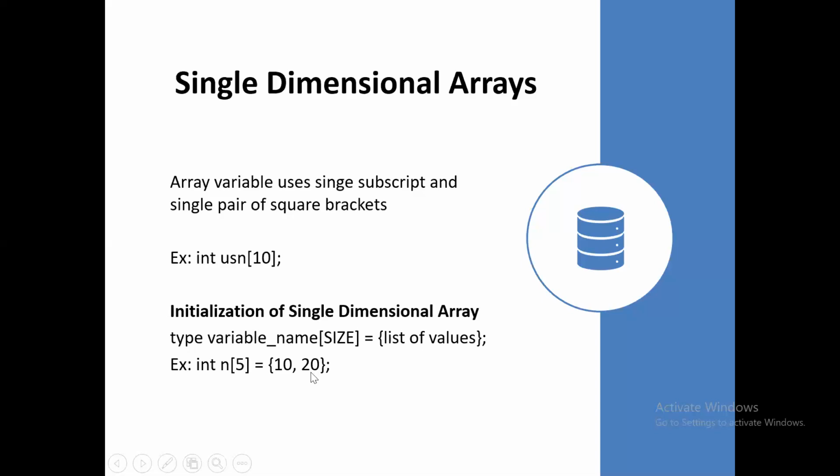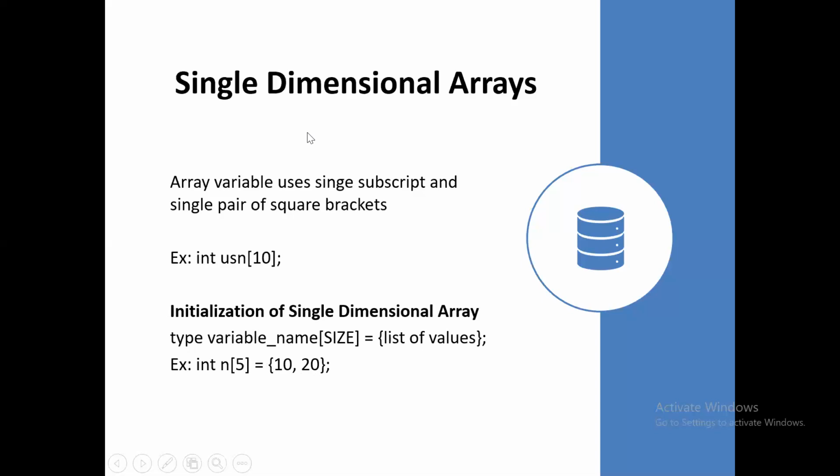Here you initialize only partial elements, right? So this is partial array initialization. I initialized only two values. What about the remaining three values? By default, it initializes the value to 0. This is with respect to single dimensional array basic concepts.